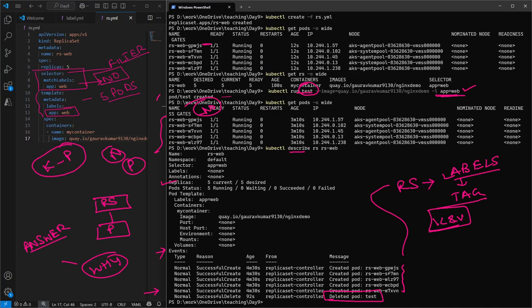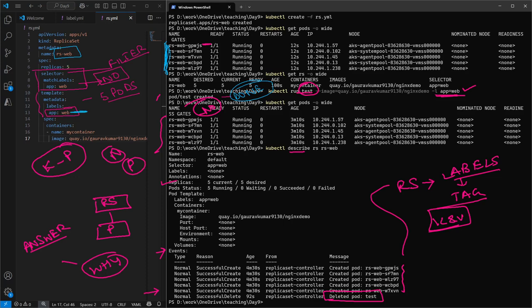If you see here, the creation was done, but our rs-web is monitoring the replica set. So the responsibility of this replica set is to make sure each and every time these 5 pods are running. And on which criteria is it able to filter them out? On the basis of this label.